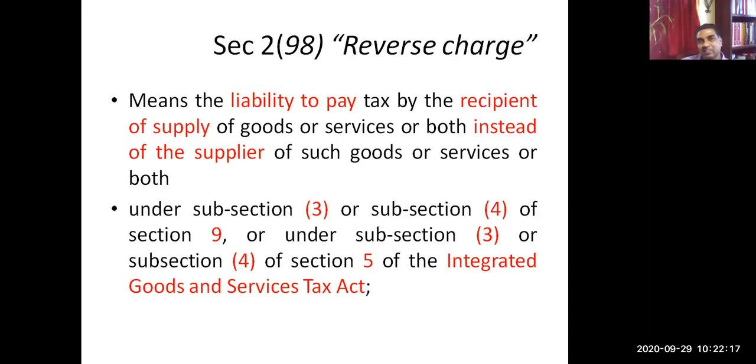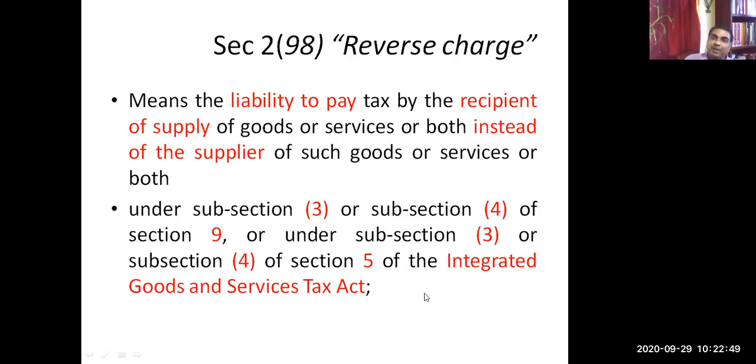The definition is provided under section 2(98) of the CGST Act. It means the liability to pay tax by the recipient of the supply of goods or services or both instead of the supplier of goods or services or both, under sub-section (3) or sub-section (4) of section 9, or under sub-section (3) or sub-section (4) of section 5 of the IGST Act.